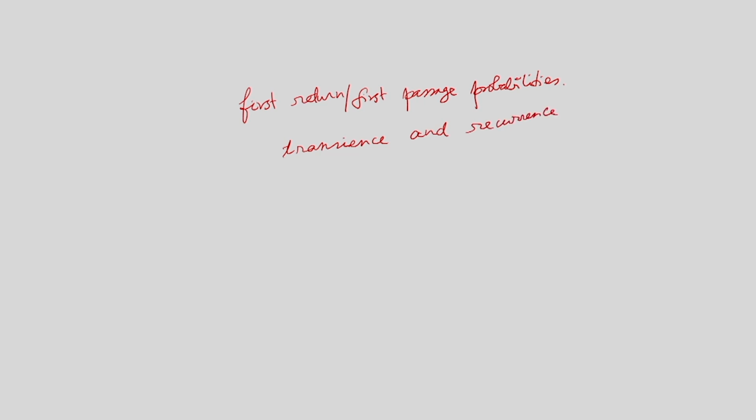So, this is the final lecture on discrete time Markov chain. In the last class, we learned about first return and first passage probabilities, and how to characterize the properties like transience and recurrence in terms of these probabilities.